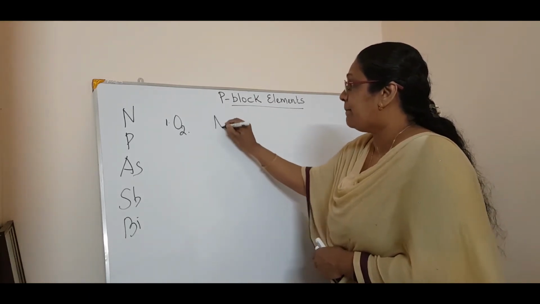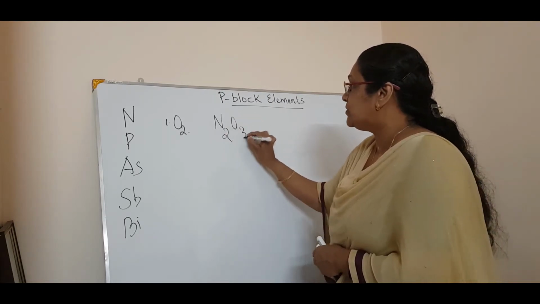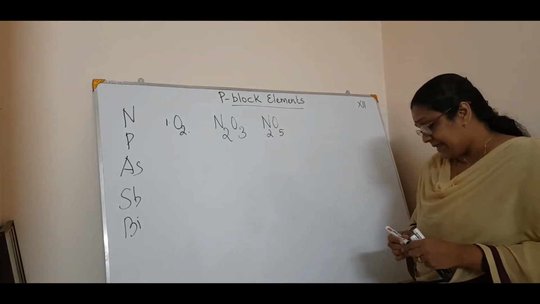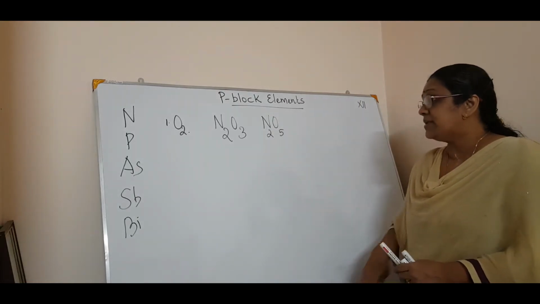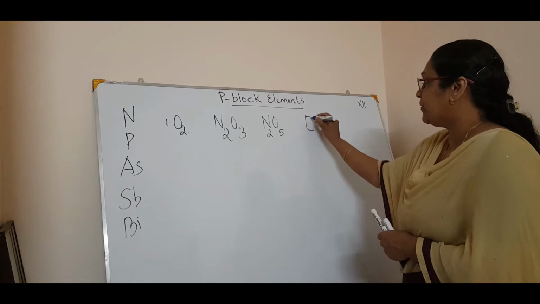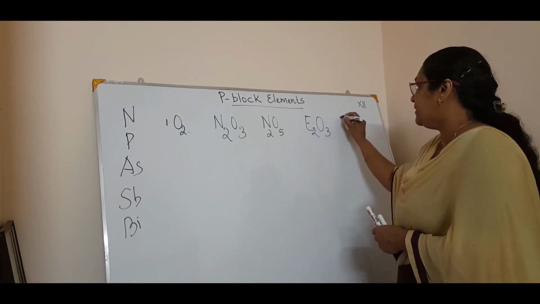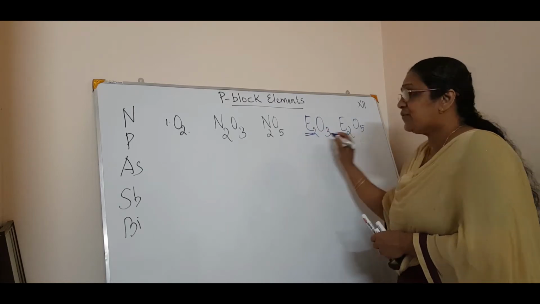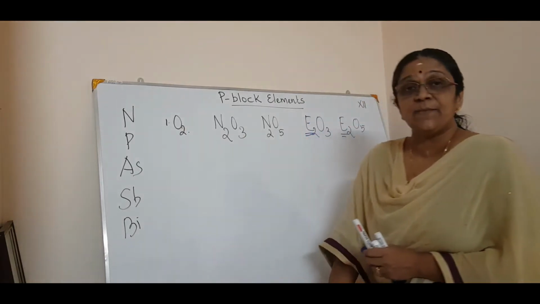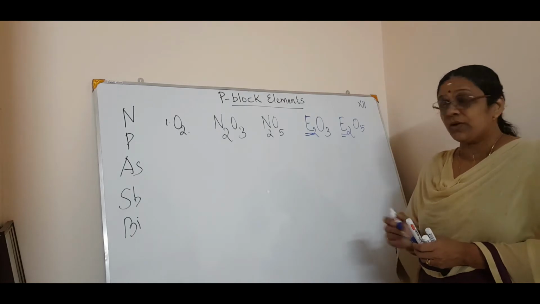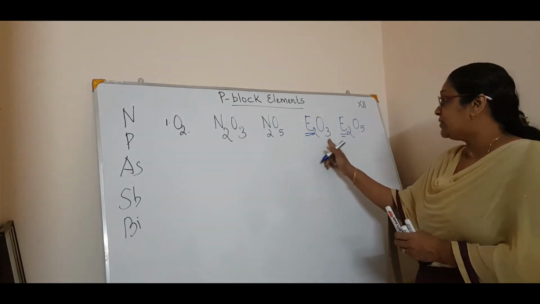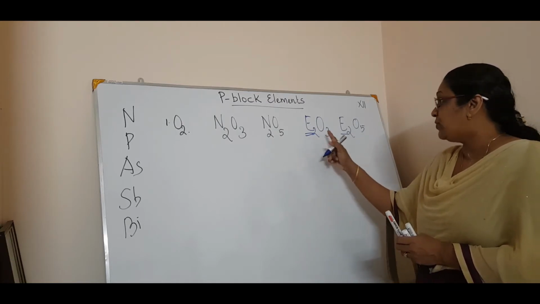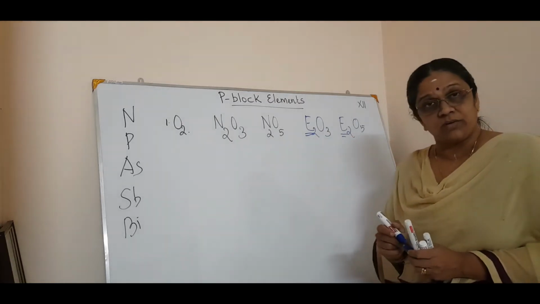When you compare nitrogen, N2O3 and N2O5, or in general, E2O3 and E2O5. What does E stand for? E stands for all these elements in the 15th group. We can have P2O3 and P2O5, As2O3 and As2O5, Sb2O3 and Sb2O5, and so on.